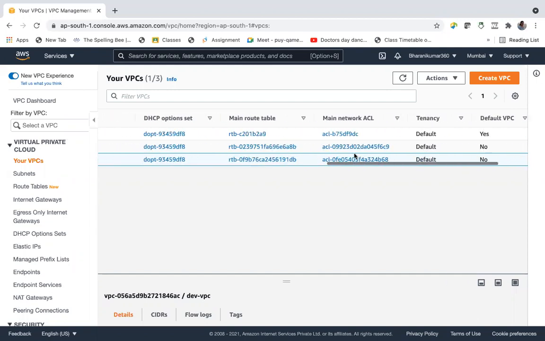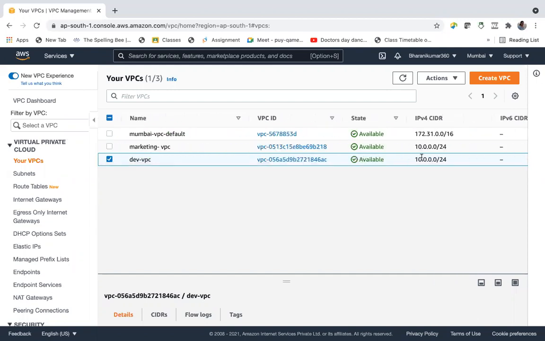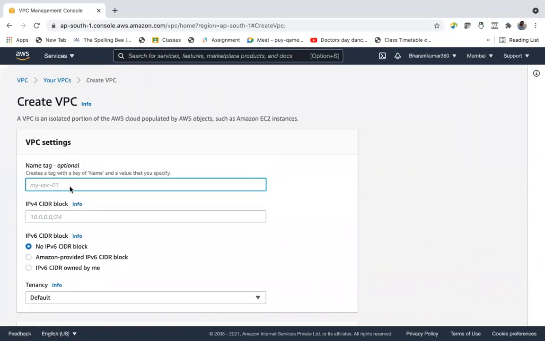Have I given the same CIDR range to the marketing VPC? So let us create one more VPC. It's 30.0.0.0/24.